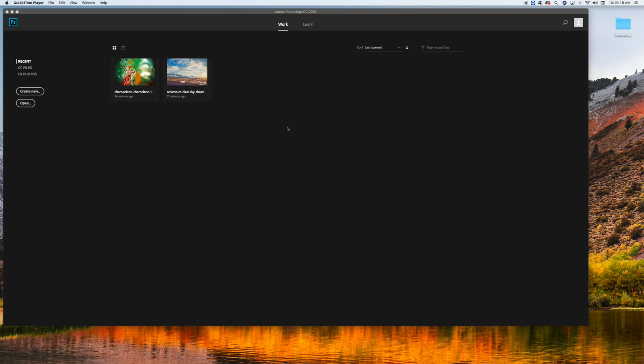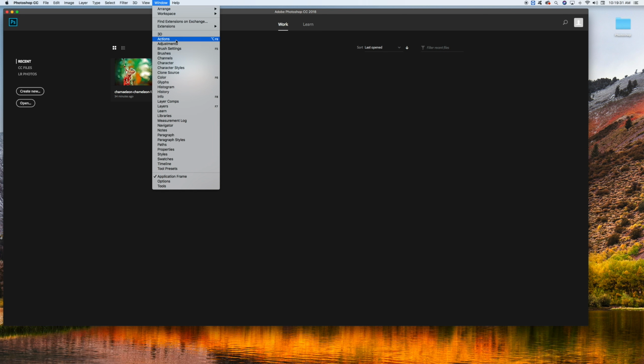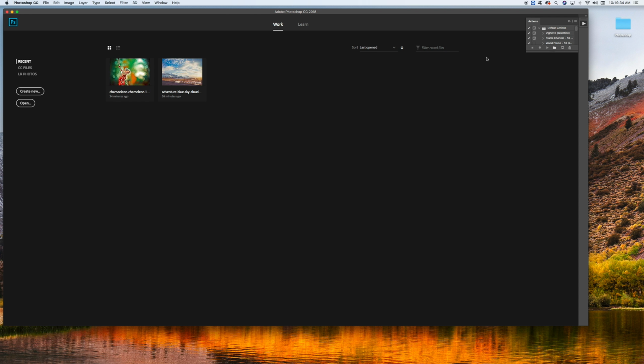Today we will be going over how to save and load Photoshop actions in Photoshop CC. Here in Photoshop, after you have it open, what you want to do is go to Window and Actions. Inside of Actions, when we want to save one of the actions that we have created, we'll click on that action.